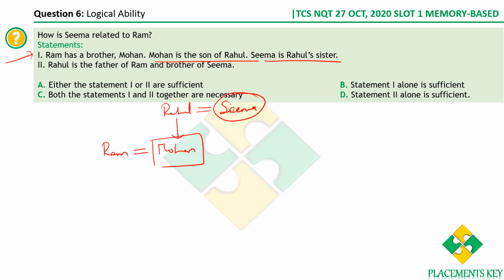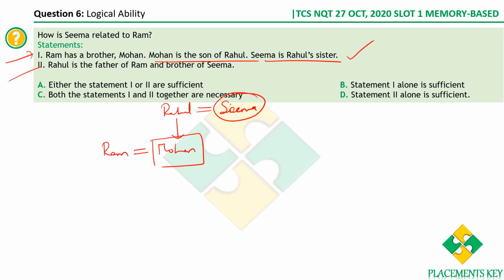Fine. Now can we answer the question from statement 1 alone? How is Seema related to Ram? Seema is Ram's aunt, right? Paternal aunt, right? Because Seema is the sister of Ram's father. Therefore, Seema is the paternal aunt of Ram. So yes, we can really ascertain the relationship between Seema and Ram using statement 1 alone, right?